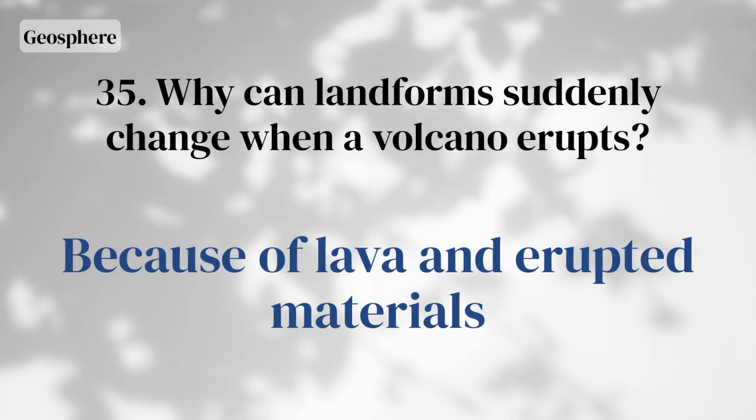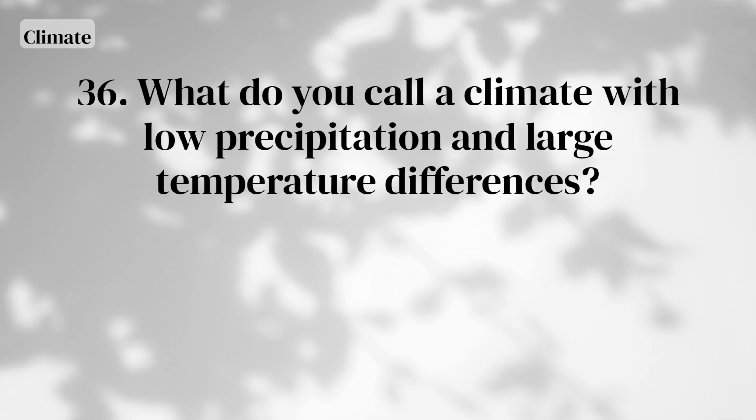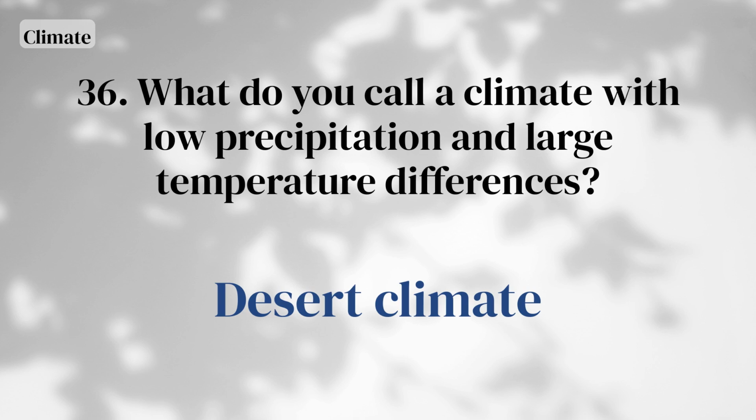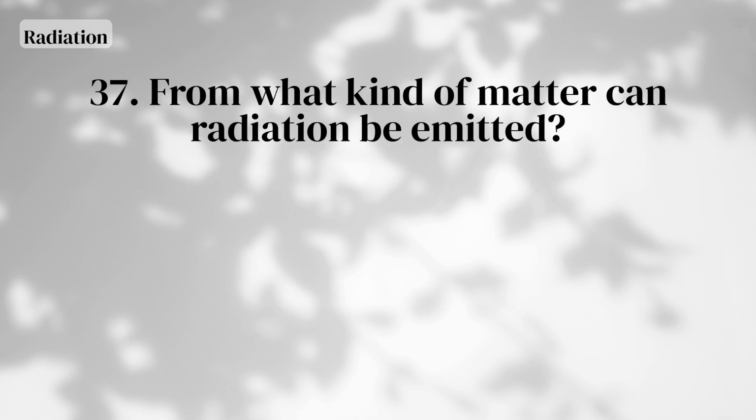Because of lava and erupted materials. What do you call a climate with low precipitation and large temperature differences? Desert climate. From what kind of matter can radiation be emitted?